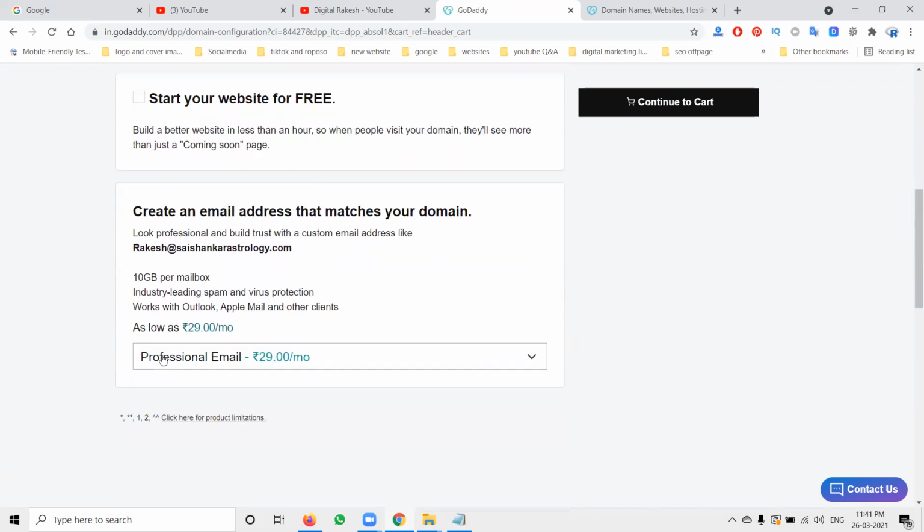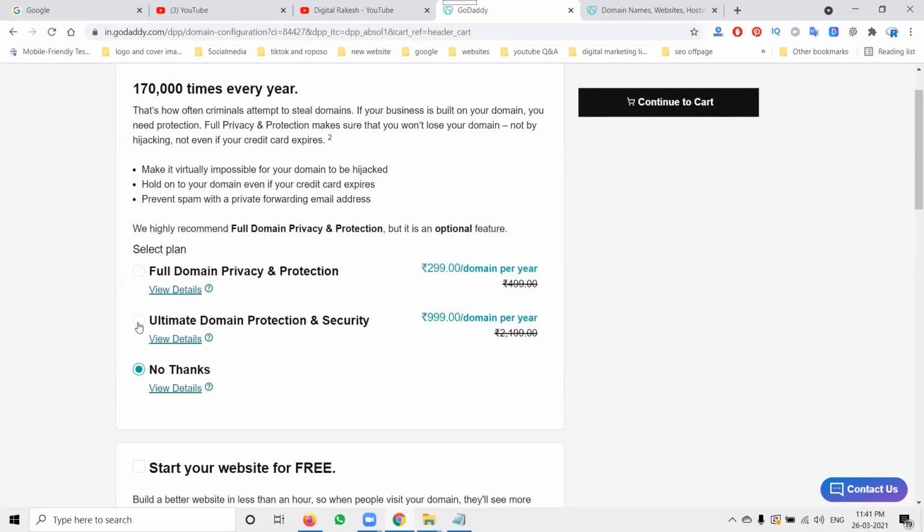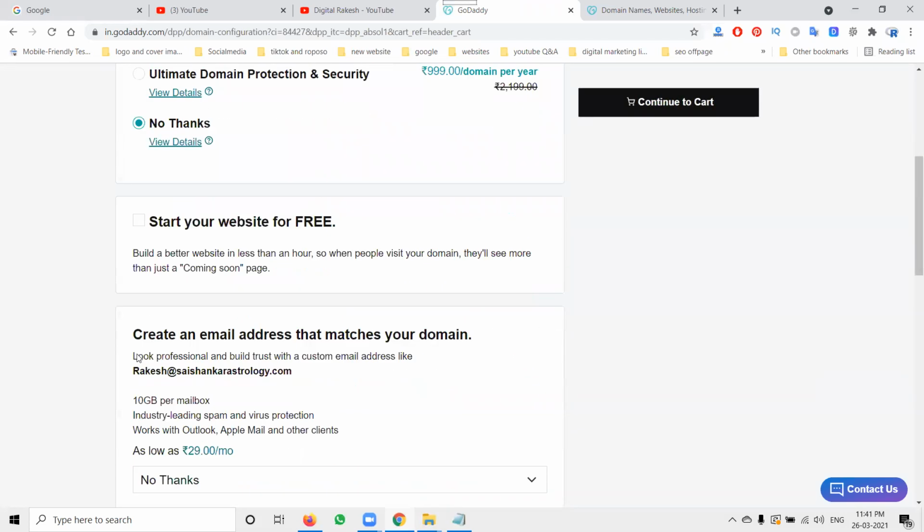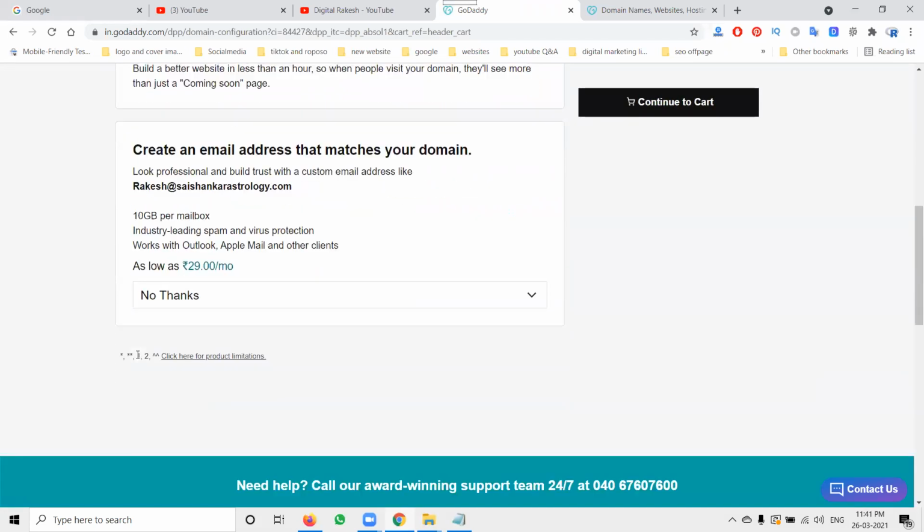Professional email, not interested. Why? We are purchasing hosting, and they provide these options under a particular theme. So we don't select any privacy protection, free website or official email. When you purchase the server, they automatically provide all the information.